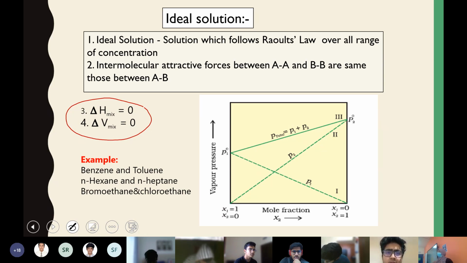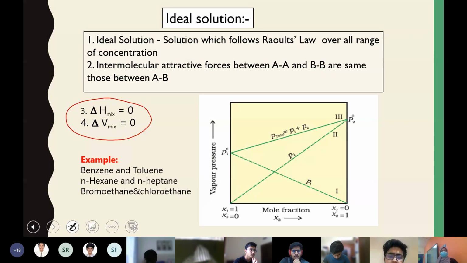There is no increase and no decrease in volume. Volume is neither lost nor added during mixing. So 10 ml benzene and 10 ml toluene will give you 20 ml of benzene-toluene mixture.